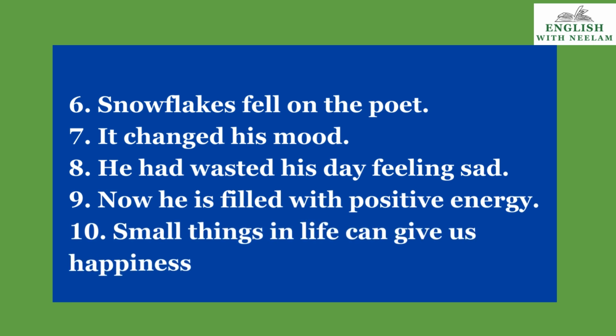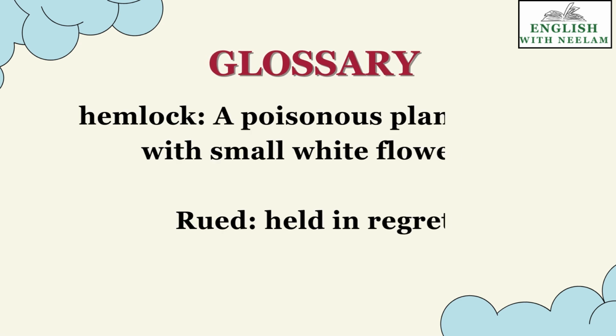He is trying to say that even small things in life can give us happiness. He is encouraging us to love the objects of nature, to love this beautiful nature. Now let us see the meanings of the difficult words in the poem. Hemlock: a poisonous tree with white flowers. And rued, that is, held in regret, in sorrow.